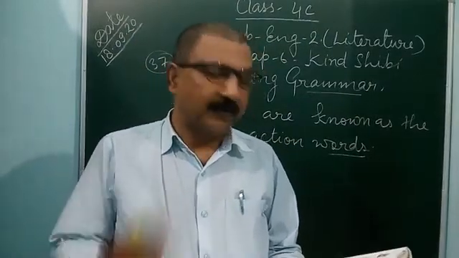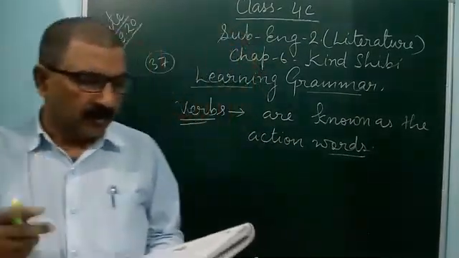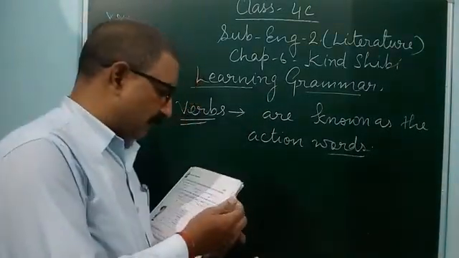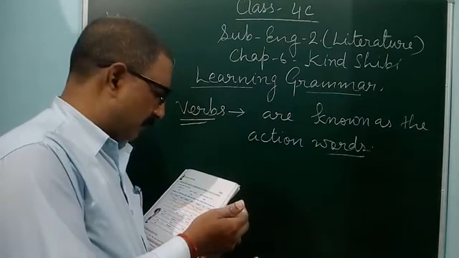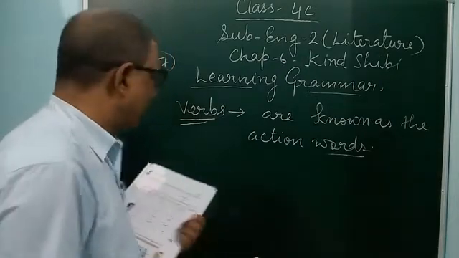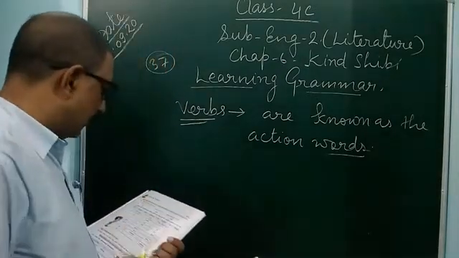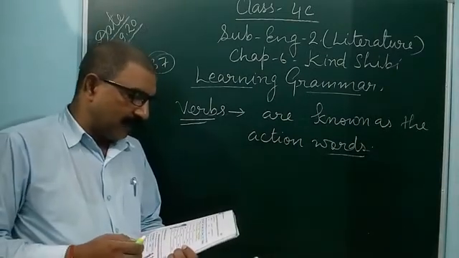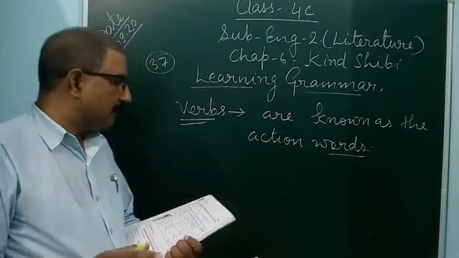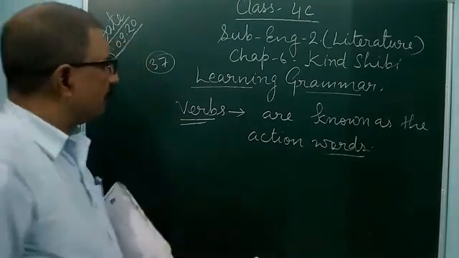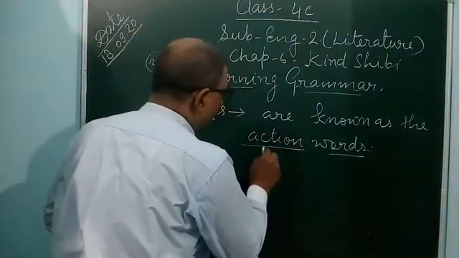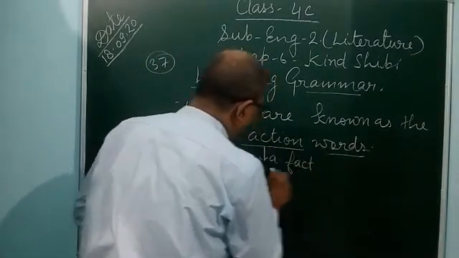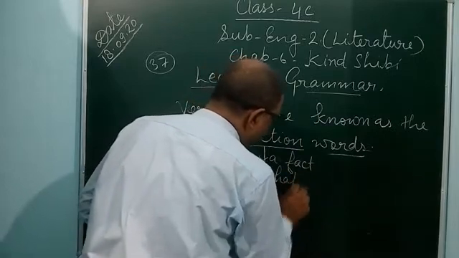The verb has three forms: present, past, and past participle. The main verb has three forms. Here also it is given: we know that a verb is a word that shows an action, a fact, or a happening.